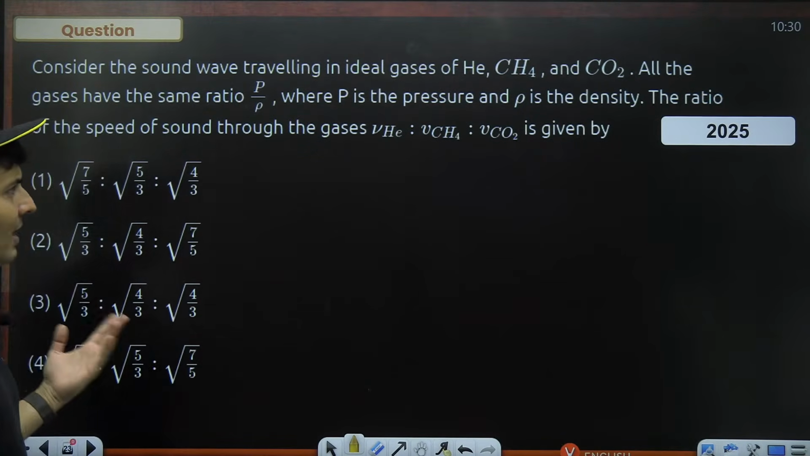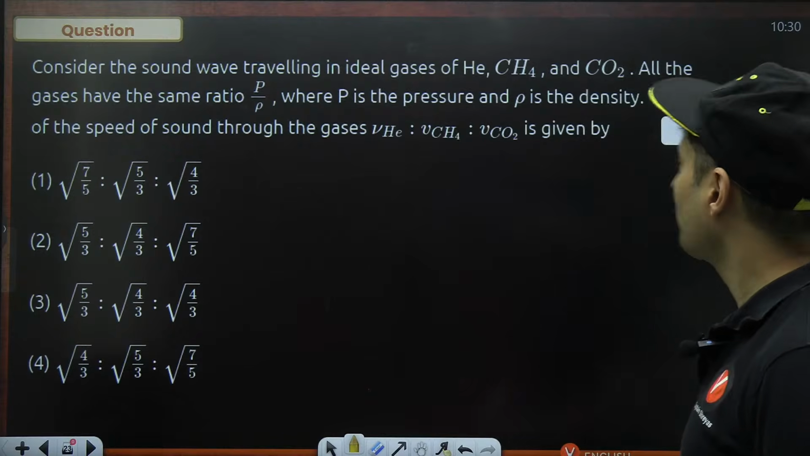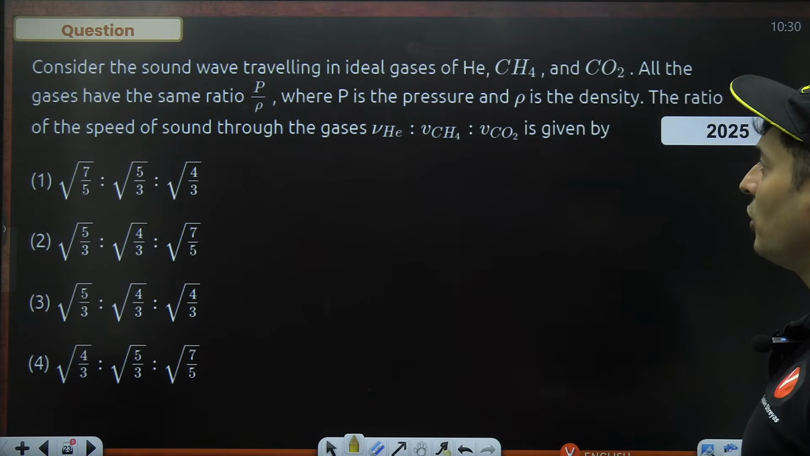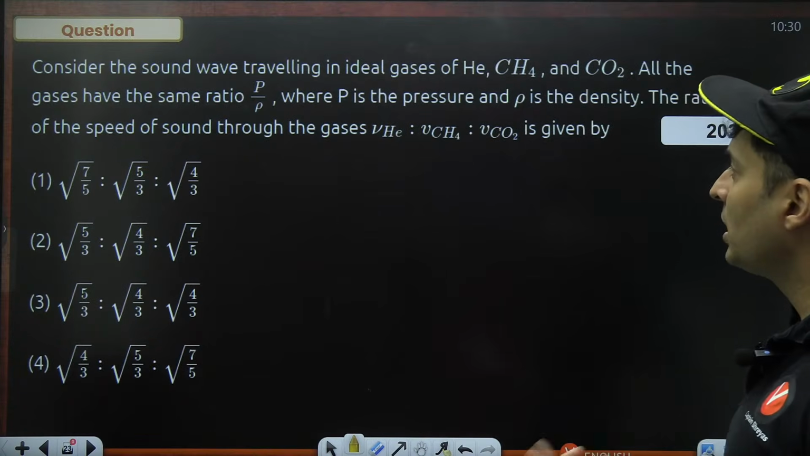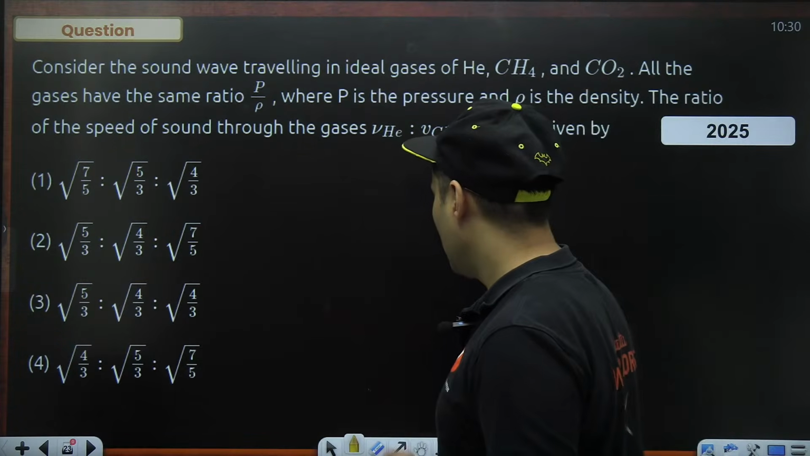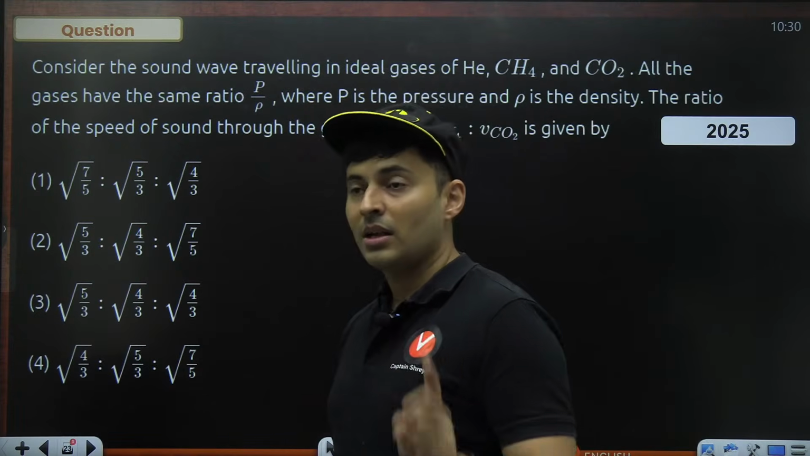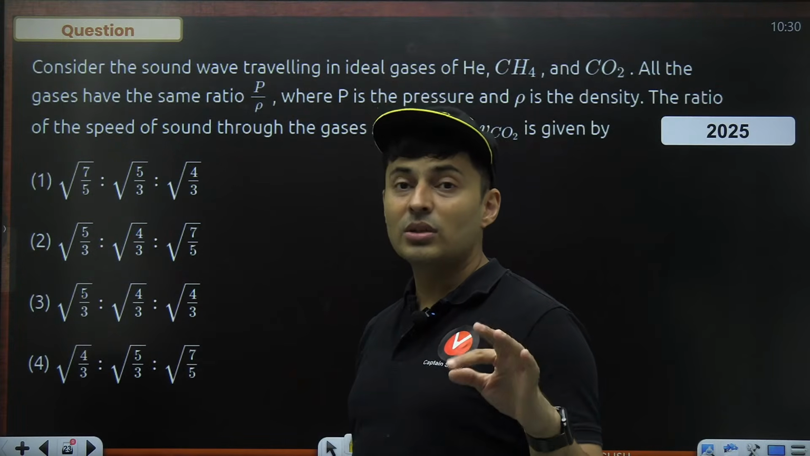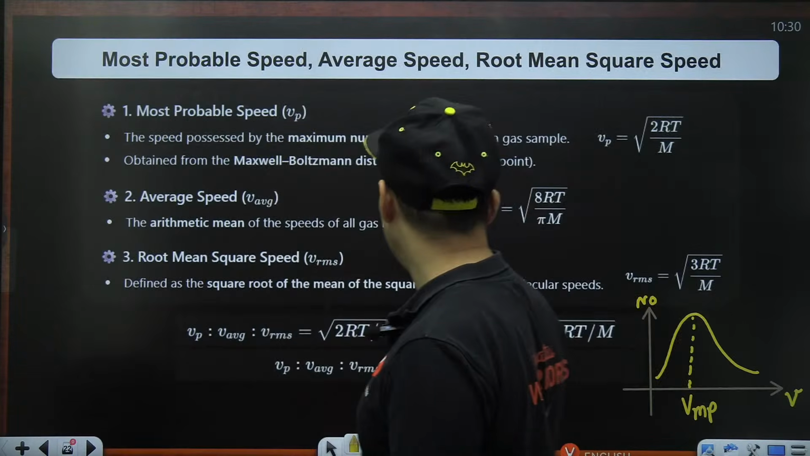Consider the sound wave traveling in an ideal gas. All the three gases are given. All of them have the same ratio of P by rho, where P is the pressure, rho is the density, the ratio of the speed of sound in the gases. Speed of sound is asked, and you might be wondering how it is related to KTG. Remember, the speed of sound formula looks very similar to the RMS speed and all these speed formulas.